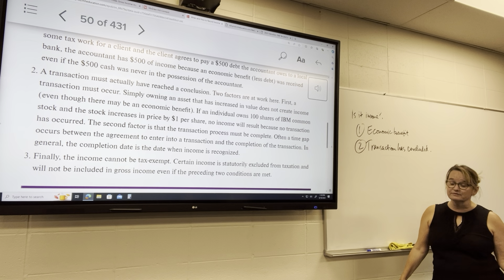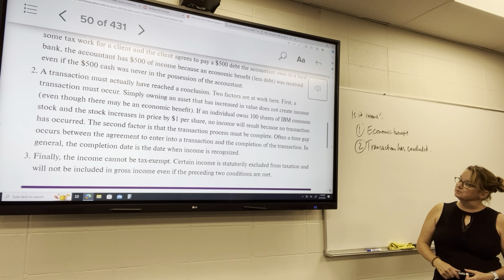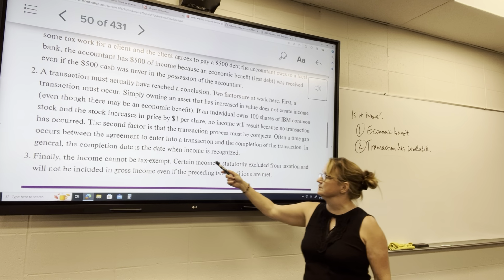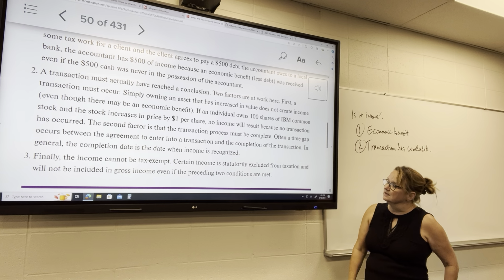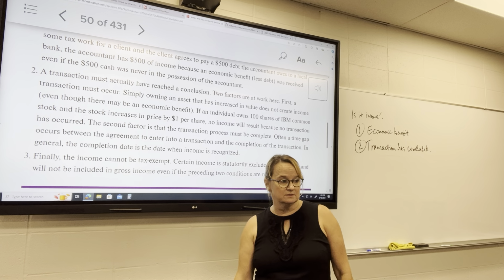They haven't completed the transaction. Second factor, the transaction process must be complete. Often a time gap occurs between the agreement to enter into a transaction and the completion of the transaction. The completion date is the date when income is recognized.